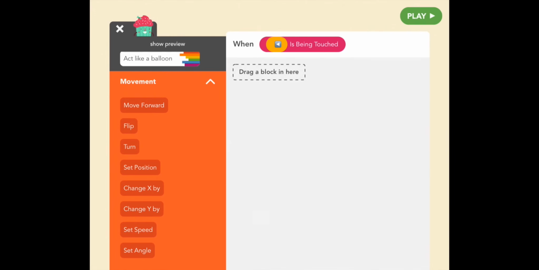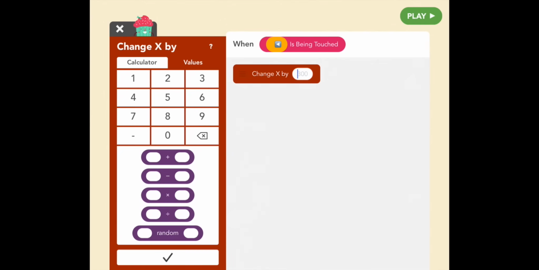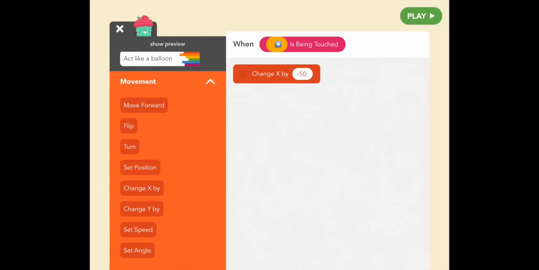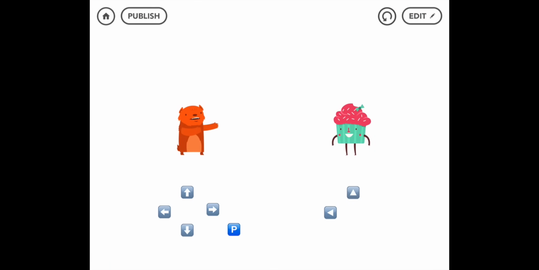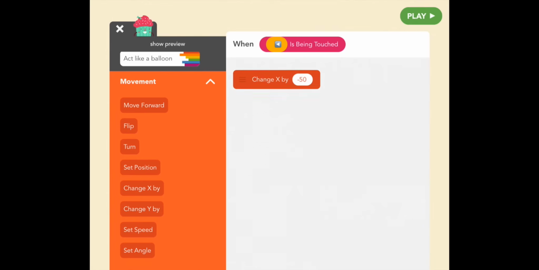Okay, so is it X or is it Y, right? Because we're making it move left, it's change X. And is it positive or negative? Well, if it's positive for right, then it must be negative for left, right? So minus 50. Great, so let's check that out. Beautiful. Go back to edit.